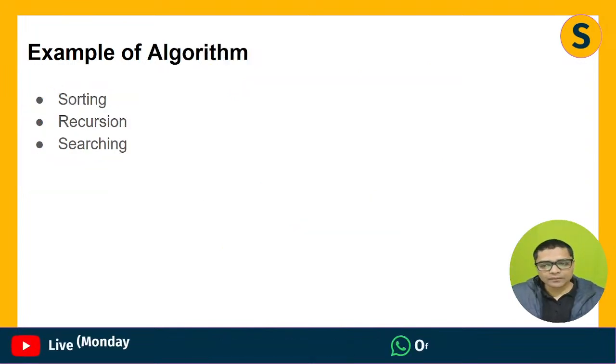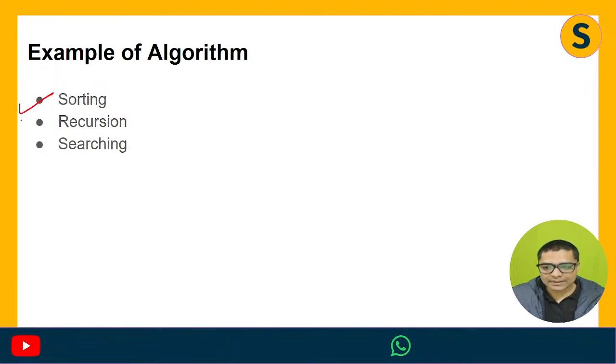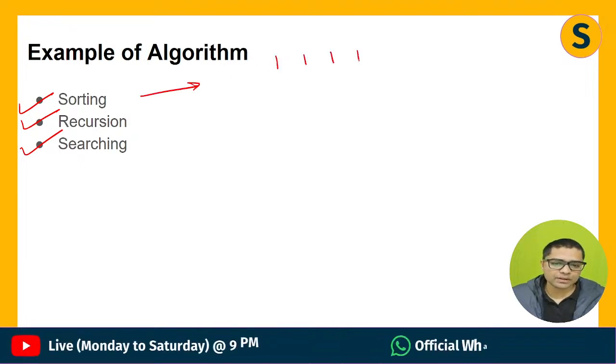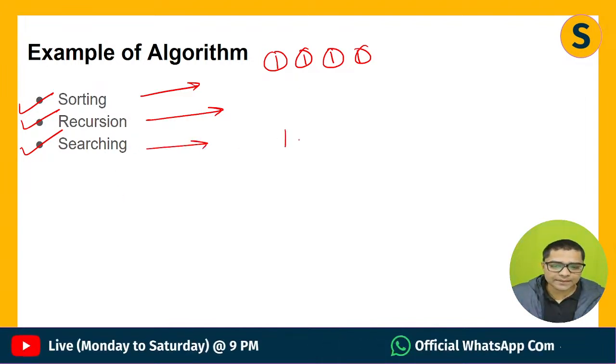Then moving forward, examples of algorithms are sorting, recursion, and searching. Sorting is finding out which one is smallest and which one is bigger. Recursion is finding something recursively. And searching is finding something from the haystack.